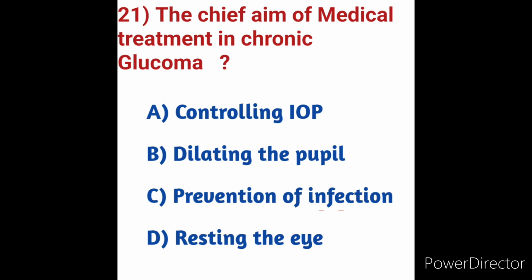For example, the disease stages: 18 mm of Hg for mild glaucoma, 15 mm of Hg for moderate glaucoma, and 12 mm of Hg for severe glaucoma. This is the IOP. What is normal IOP? We have to know. The normal IOP, intraocular pressure, averages from 12 to 21 mm of Hg.